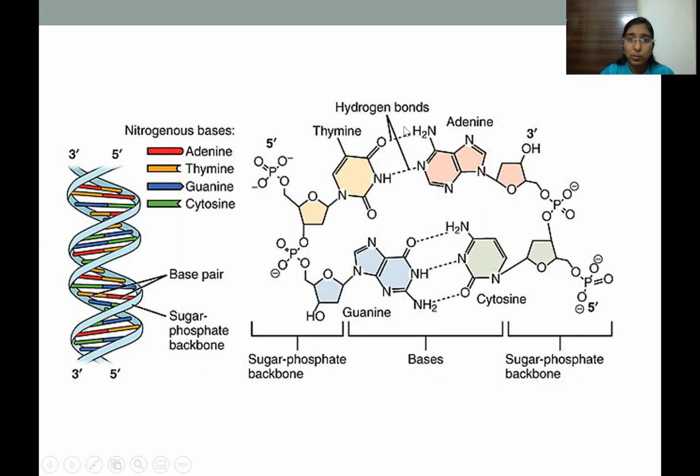And also one more point is that adenine and thymine are always bound by two hydrogen bonds, whereas guanine and cytosine are bound by three hydrogen bonds. Here we can see that there is a sugar moiety present, and there is a phosphate attached at 5 prime, and then you have nitrogenous bases. So here thymine is binding to adenine with the help of two hydrogen bonds, whereas guanine is binding with cytosine with the help of three hydrogen bonds.